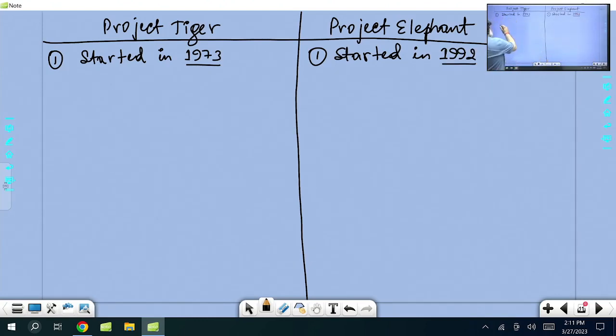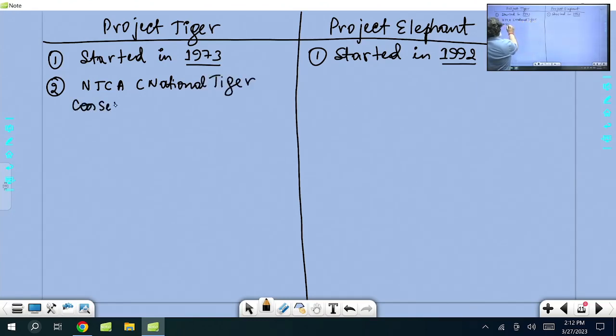Then second, there is a body called NTCA, National Tiger Conservation Authority, which looks into not only conservation of tigers in India, but also all the big cats.